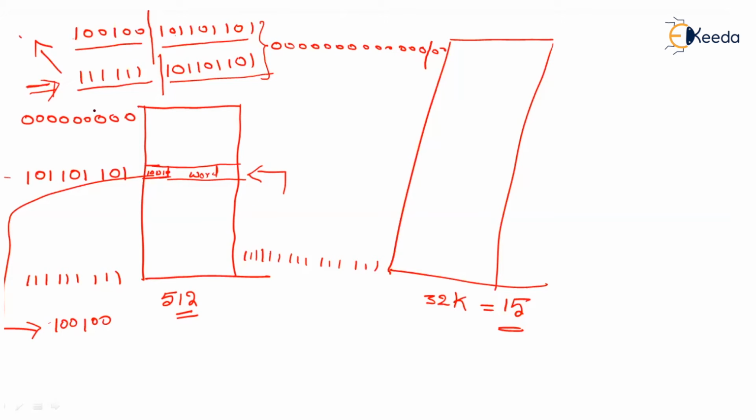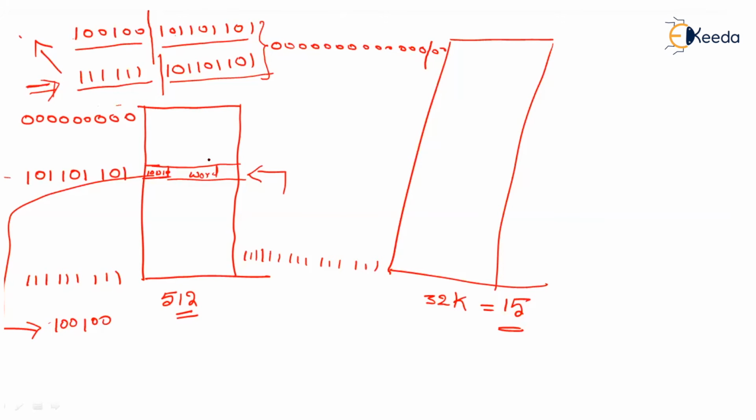When you get a miss purely because of the conflict at the index, because both of the words must be located in the same position in the cache memory, then we are in a situation called a conflict miss.